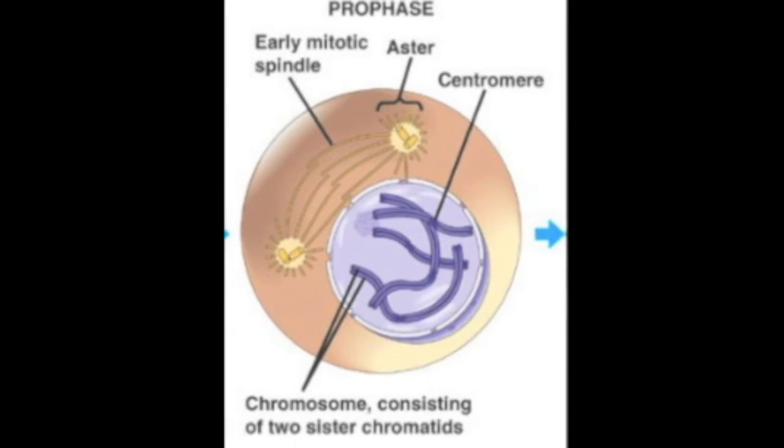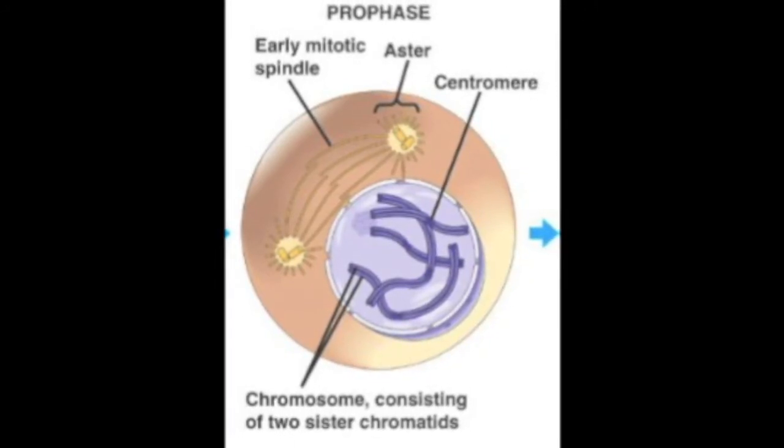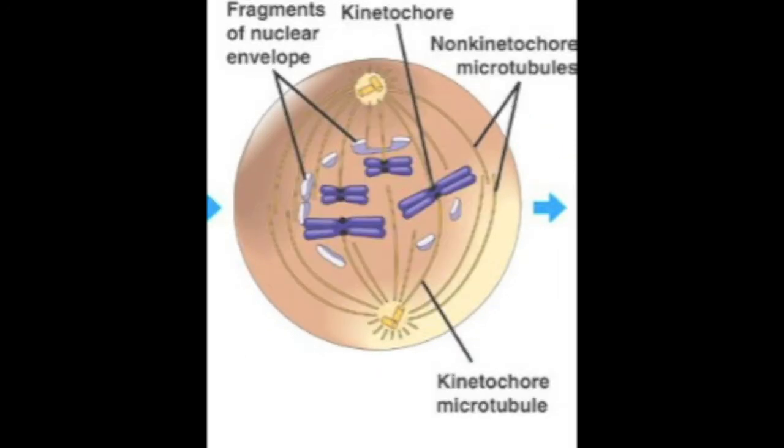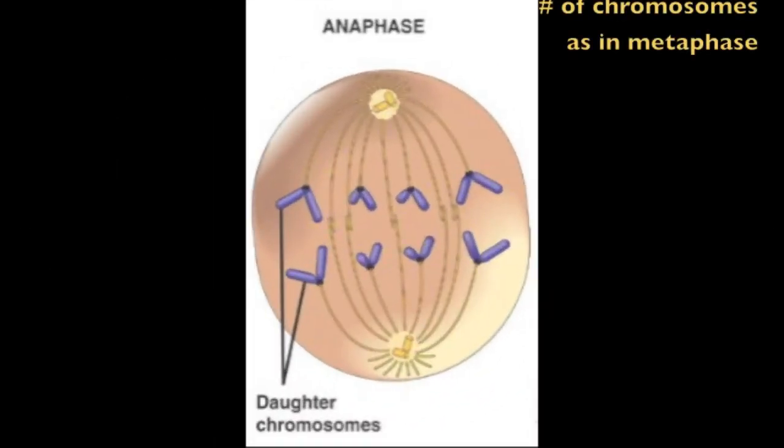During prophase, chromatin condenses into chromosomes, the nucleolus disappears, and the nuclear envelope breaks down. Chromosomes move to the middle of the cell and the mitotic spindles begin to appear. In metaphase, the chromosomes line up on the metaphase plate and mitotic spindles form and attach to the centromeres of the sister chromatids. In anaphase, the centromeres of sister chromatids separate and the sister chromatids become chromosomes. Spindle microtubules pull the chromosomes to opposite poles of the cell.